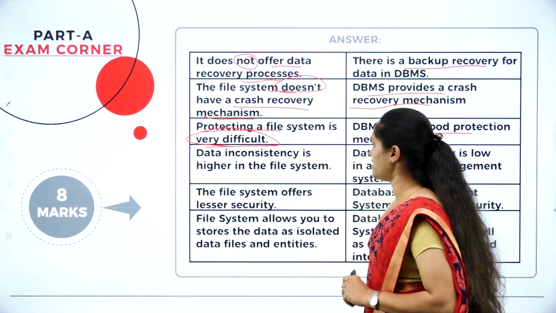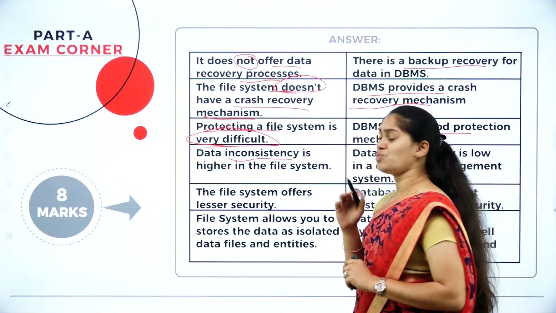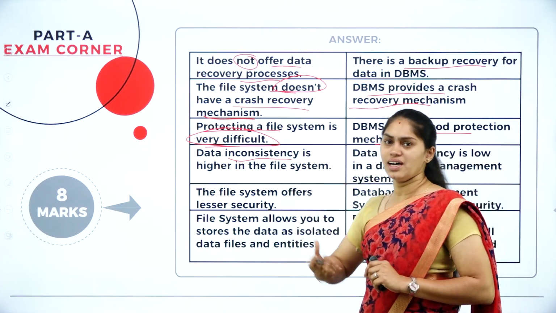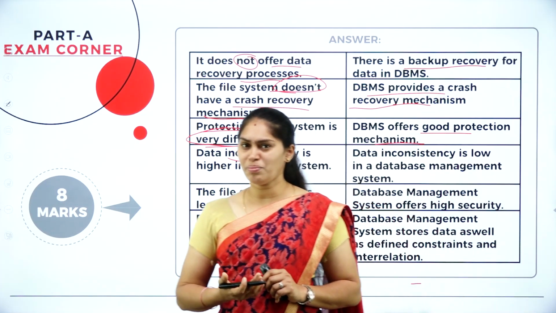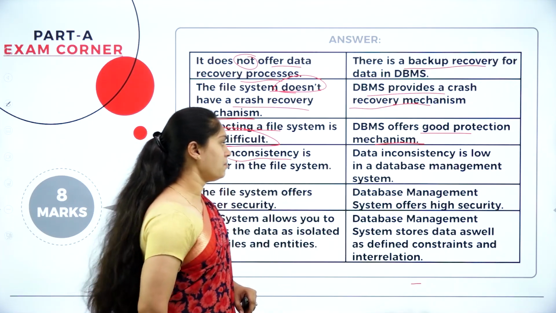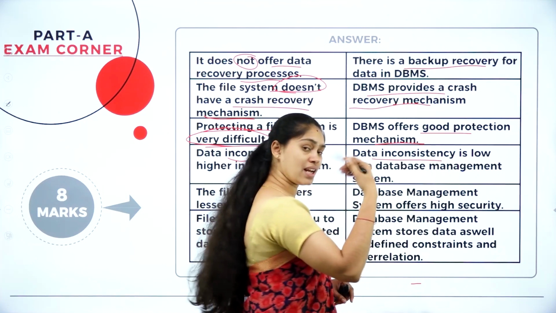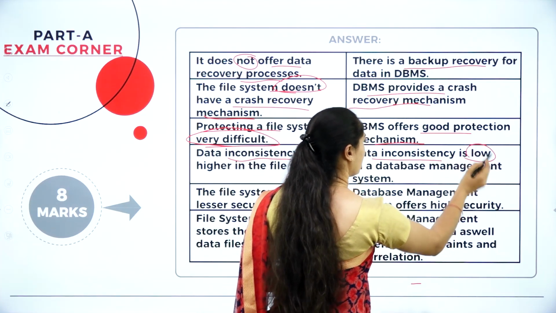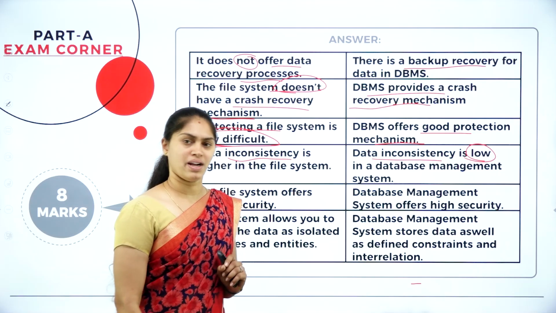What is the next difference here? Data inconsistency is very high. That means you can have redundant data or duplicate data. So you can expect more inconsistency in the file system, but in the DBMS the consistency is very high. That's why inconsistency is low in a database management system.